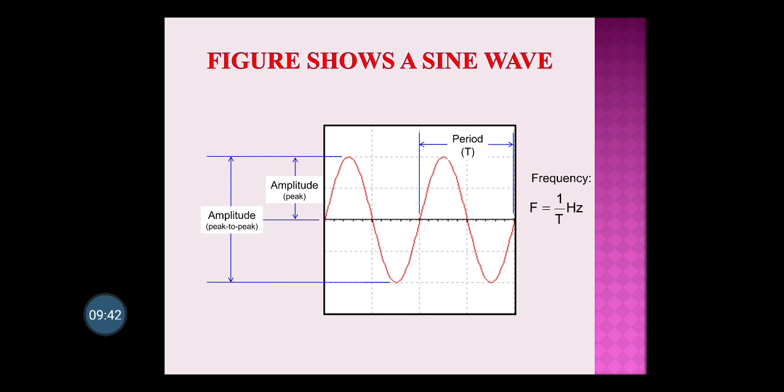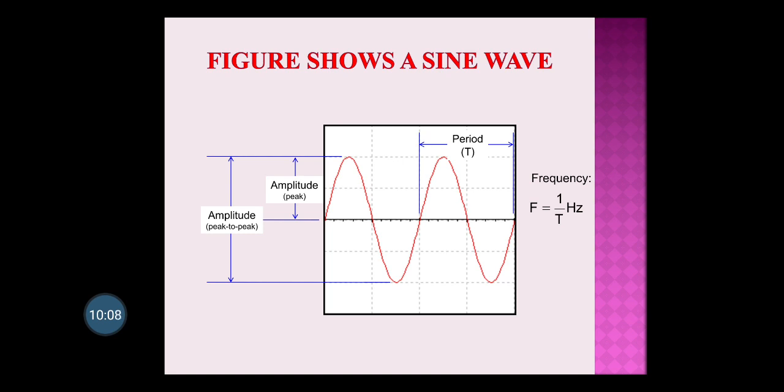In that one cycle, the highest value reached by the sine wave is called the amplitude. This is very important. It is also called the peak value. Both are the same. After this, the highest value it won't reach, and the amplitude on the positive side is the same as on the negative side.